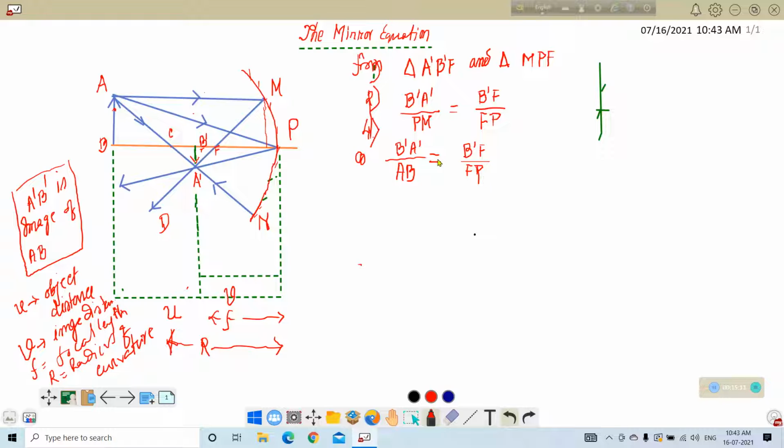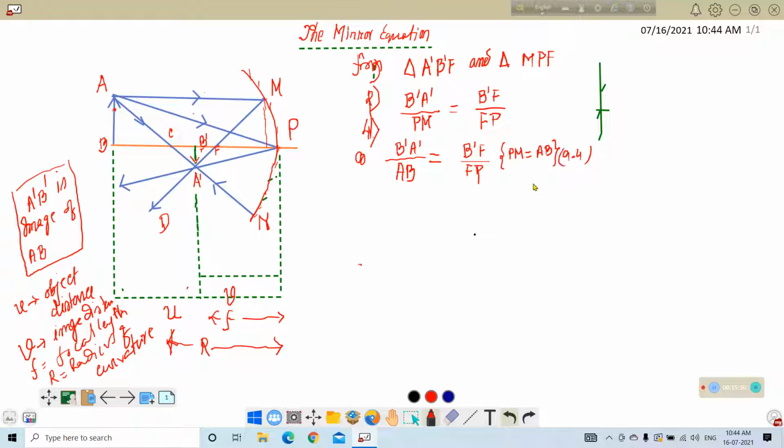Necessarily, you have to mention that you have reduced this, in place of PM, PM is equal to AB, and this is true only for paraxial rays, otherwise not. Okay. So this equation has been termed 9.4.